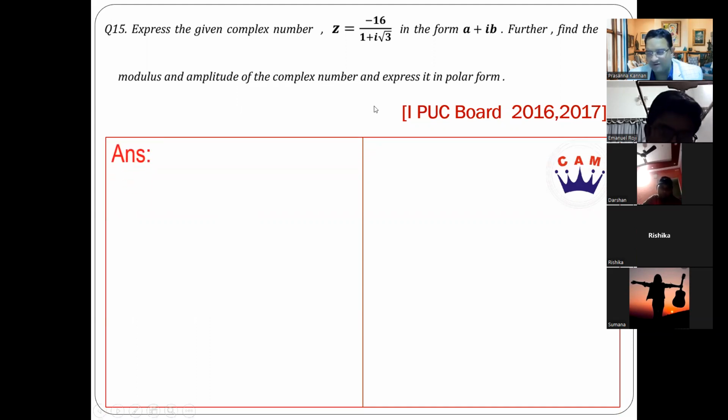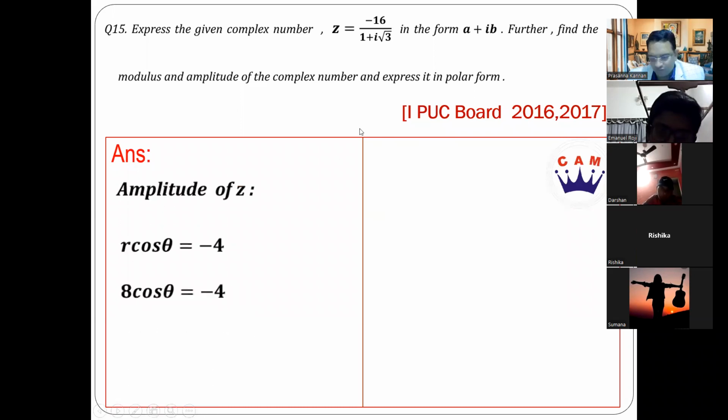Now, amplitude of the complex number, let's find. Here I am going to give you the r sin theta, r cos theta method, but nevertheless, you can use the tan inverse modulus of y by x method also. So amplitude of z, how do we find? If you compare with r cos theta plus i sin theta. Your z is minus 4 plus 4 root 3i.